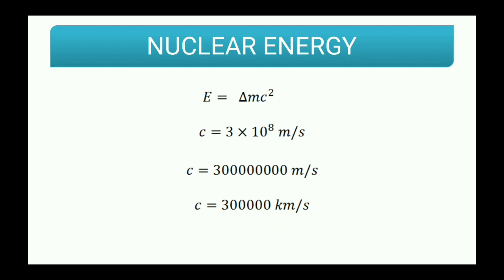So even if the mass difference is in grams or even less than that, the energy released will be tremendous, because the mass, when it is converted into energy, it is converted into a very large amount. So that's the significance of the Einstein's relation, which is E is equal to delta m c square.